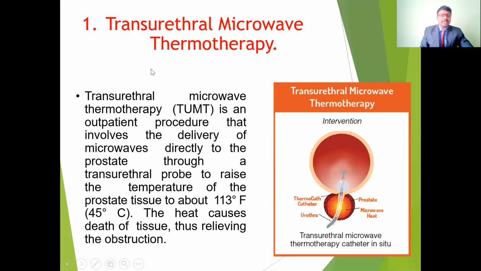First one is transurethral microwave thermotherapy. This is a special treatment procedure that is done in the hospital on an outpatient basis. It delivers microwave energy directly into the prostate through a transurethral probe to raise the temperature of the prostate tissue to around 45 degrees centigrade. This causes death of the tissue and thus relieves the obstruction.